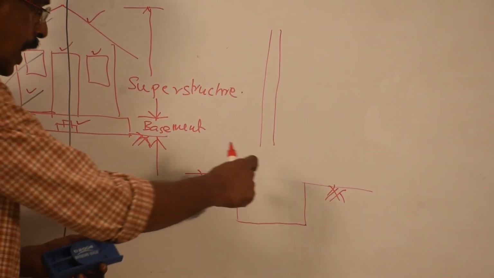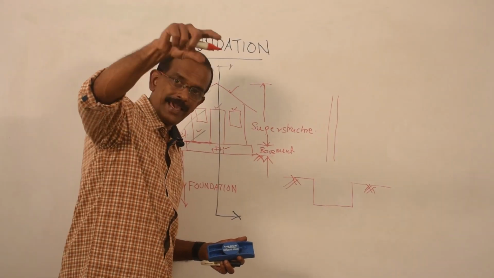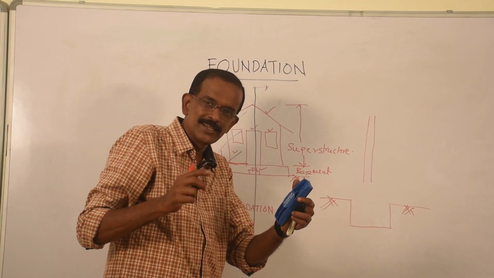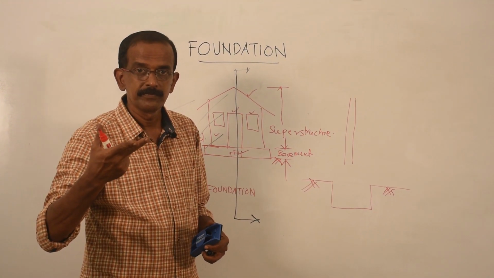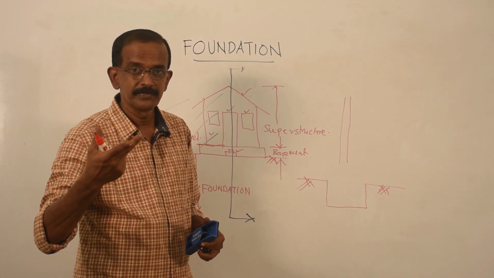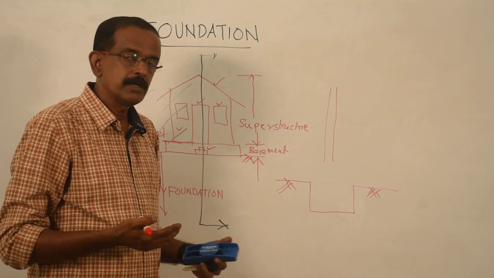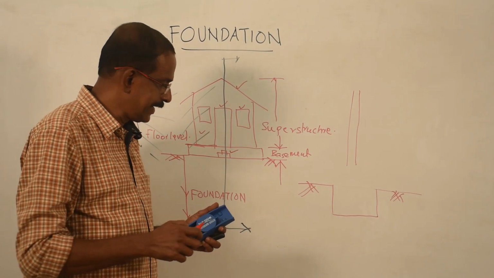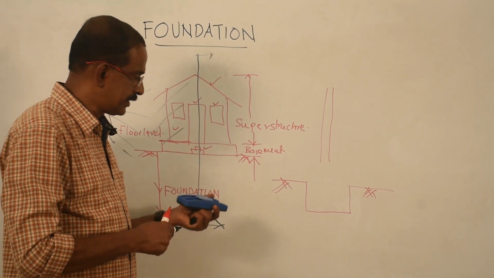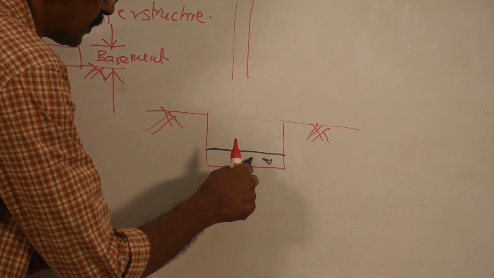After removing the soil to the full length, next step, any idea? If the soil is strong, you can directly start the construction, but usually one layer of concrete will be laid, and that concrete is called base concrete, about 10 centimeter thickness.